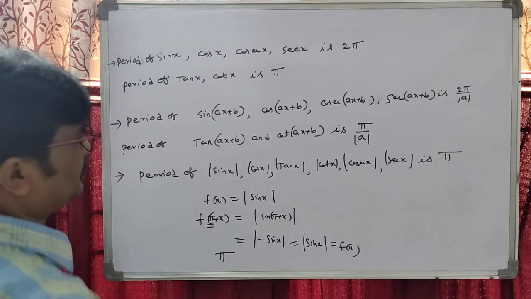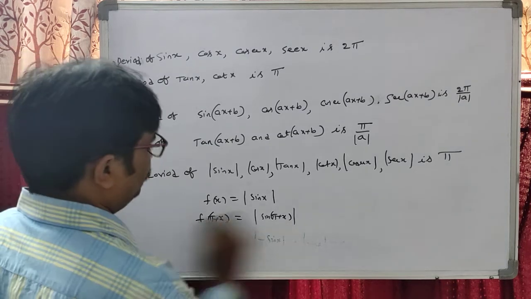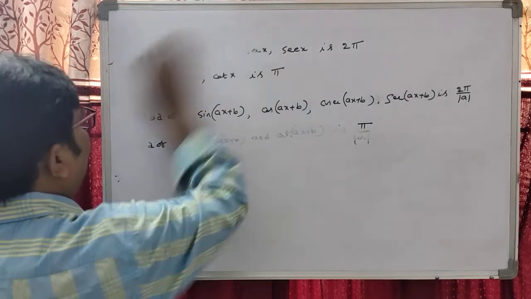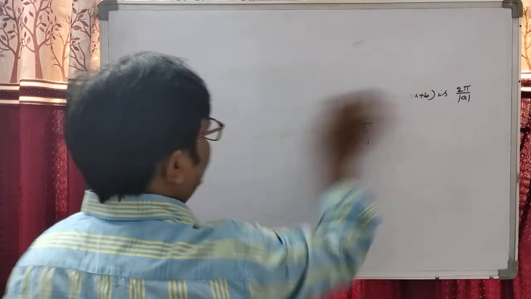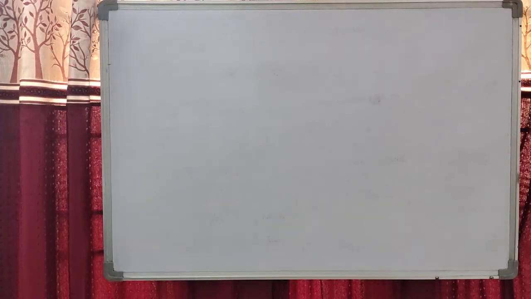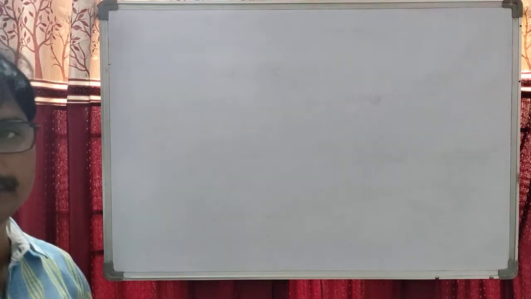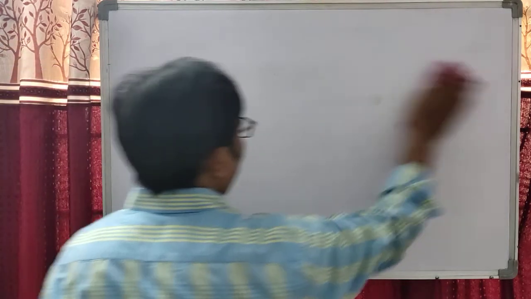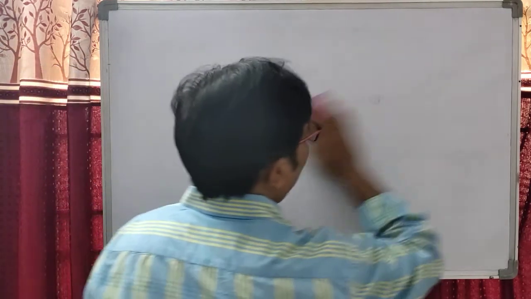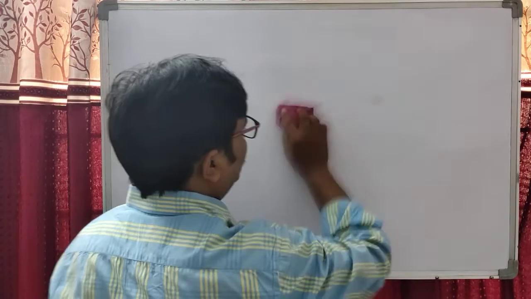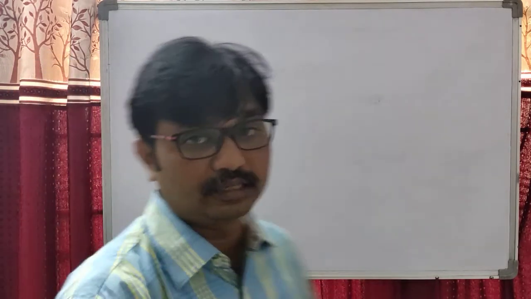Okay students, next we can take sin power nx. Undoubtedly, the period of sin power nx, cos power nx, cosecant power nx, and secant power nx is pi if n is even, and 2 pi if n is odd.